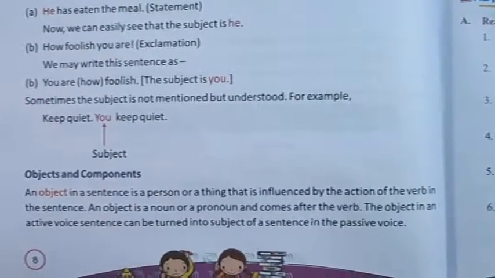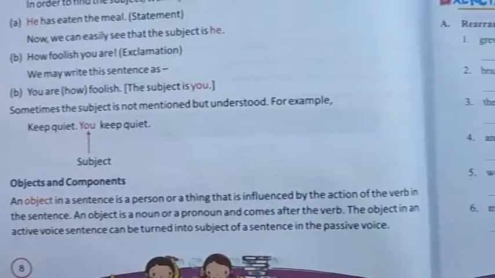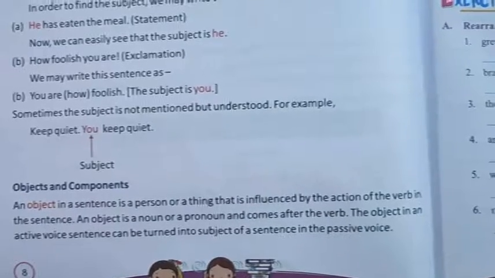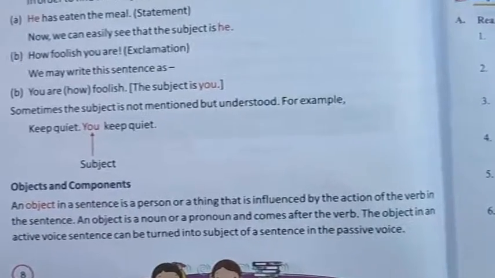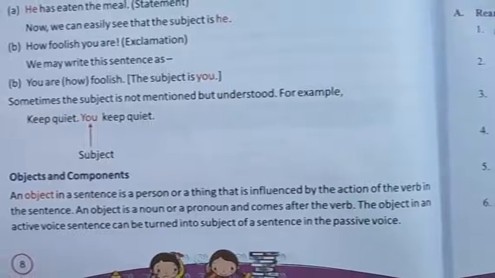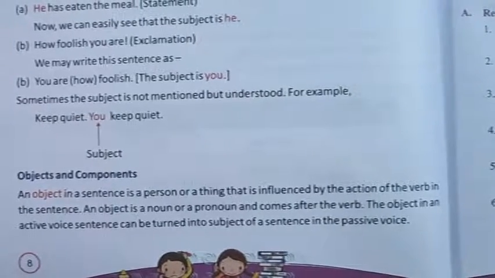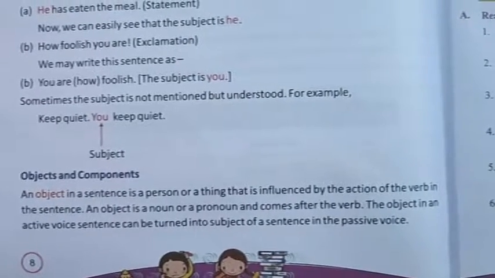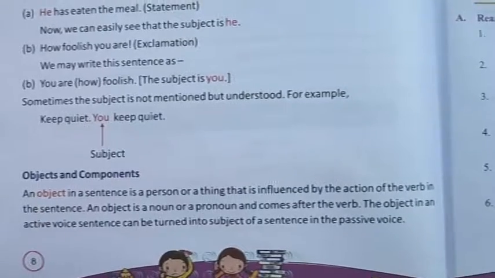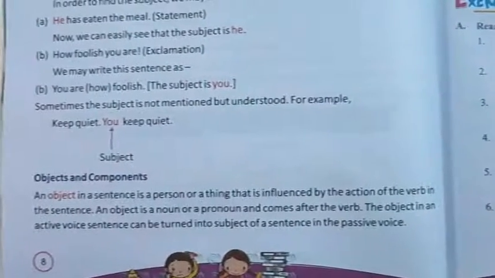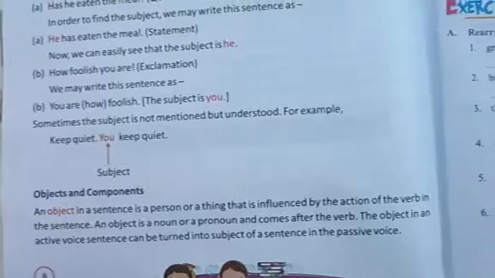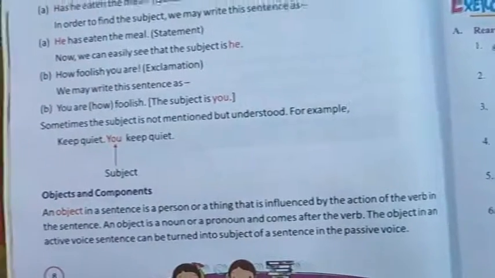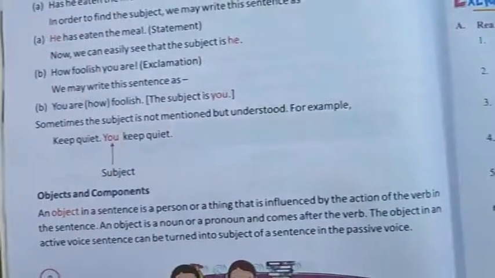An object in a sentence is a person or a thing that is influenced by the action of the verb in the sentence. An object is a noun or a pronoun and comes after the verb. So what is an object? An object in a sentence is a person or a thing that is influenced by the action of the verb. So we know that in a sentence we have a subject, a verb and an object.